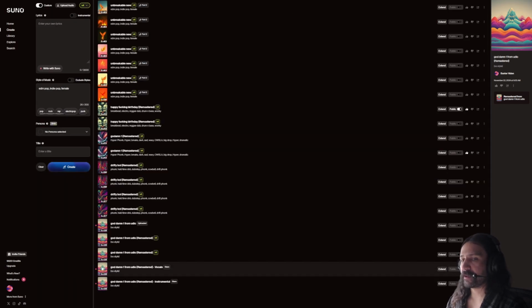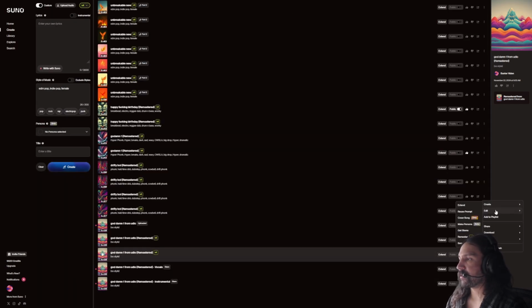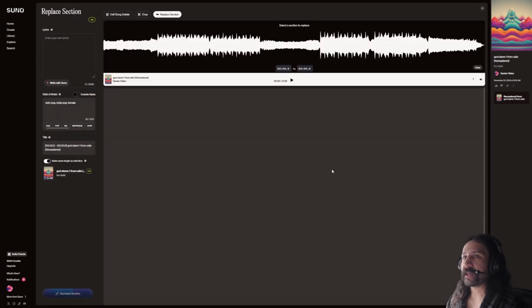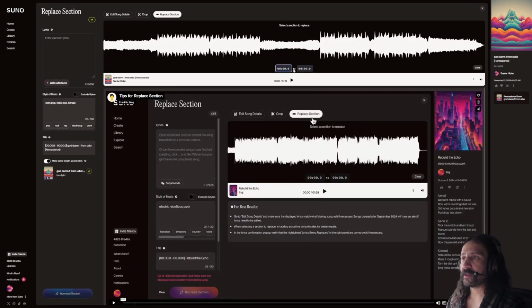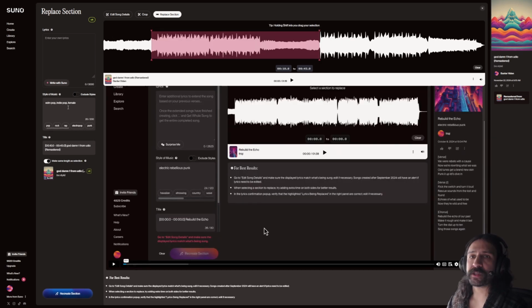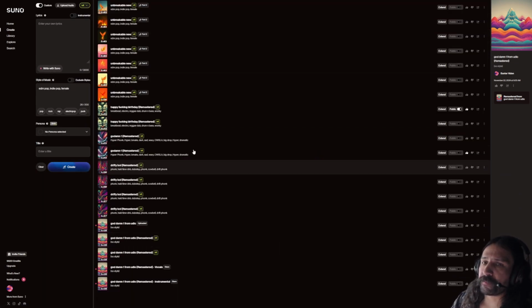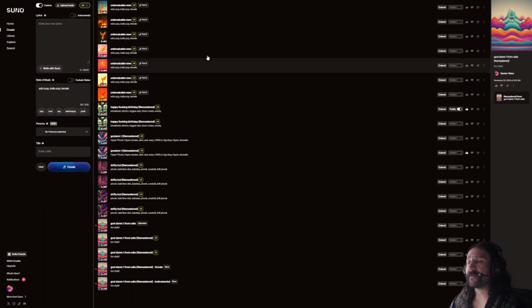And then you also have replace section, and this is going to be the opposite, not the opposite of crop, but this is going to be in-painting. Let's say 10 seconds again to 45 seconds. And you would put the lyrics in here, you'd put the genre tags, anything that you want to hear, and it would reimagine the details within this using your new original prompt. Okay, and then that covers basically all the creative features.